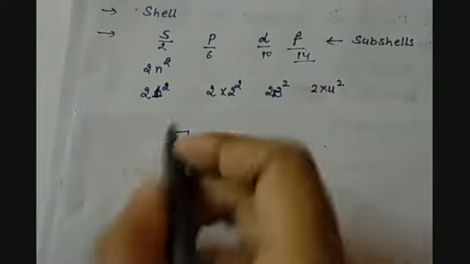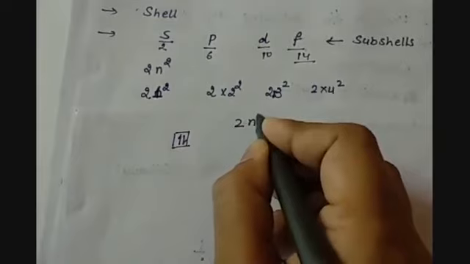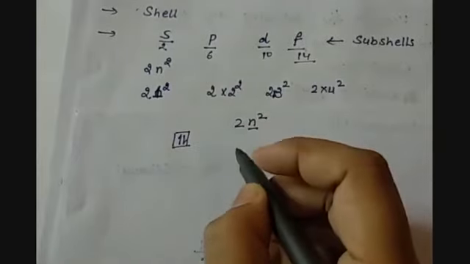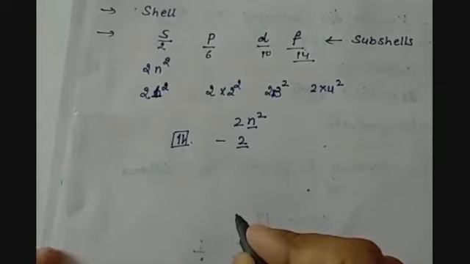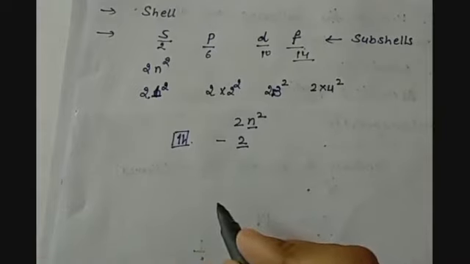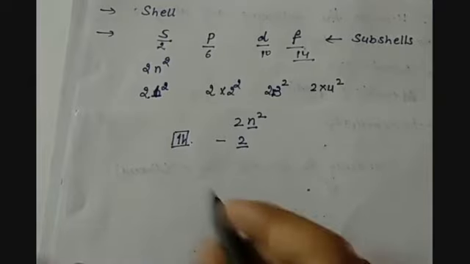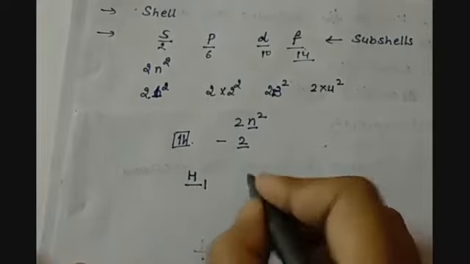So here we can accommodate only 2 electrons with the general formula 2n². So if n is 1, the first energy level, we can accommodate only 2 electrons. And we know that when we place the elements according to increasing atomic number, then at each successive level we have 1 more electron added to the electronic configuration of the atoms. So for example, hydrogen. Hydrogen has atomic number 1. So only 1 electron is there in the S subshell.